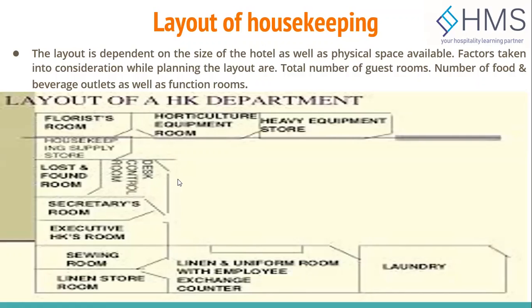It is the nerve center for coordinating with front office, banquets. Generally, the control desk has a telephone and a notice board to pin up the staff roster, as well as the day-to-day instructions, such as the banquet function prospectus, so that you know the requirement of housekeeping in the upcoming function.